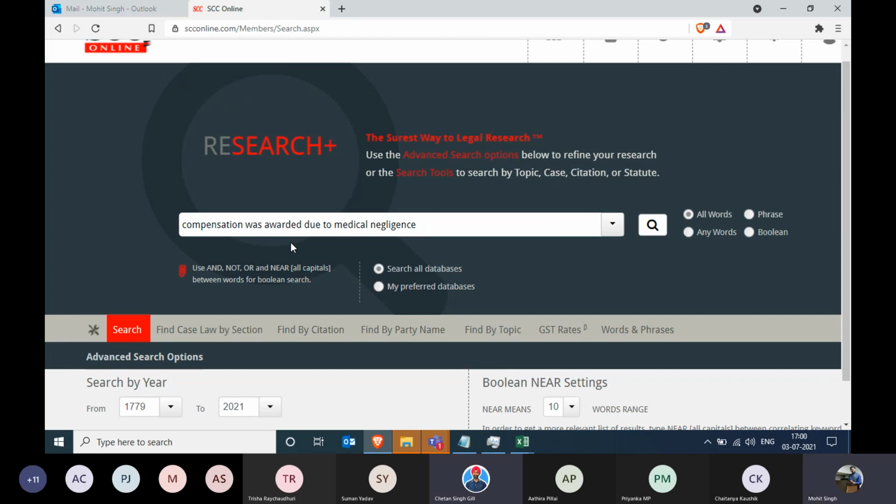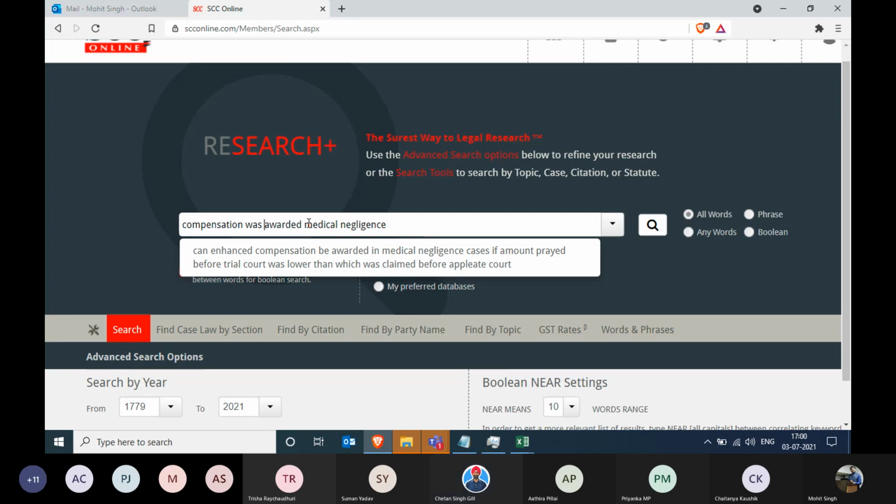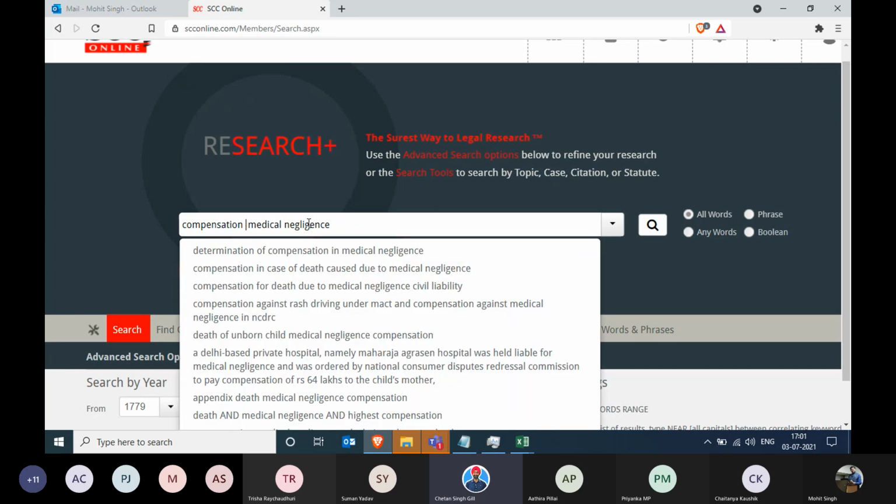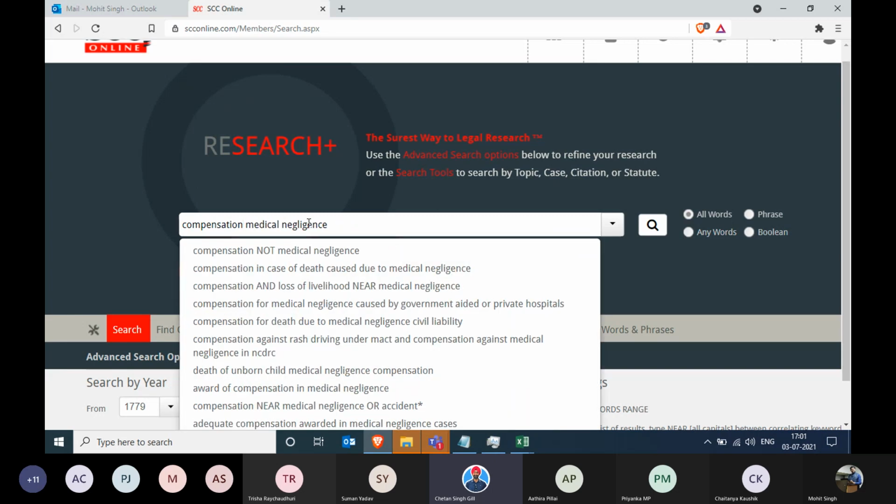Remove that. So my point is we're not looking for one judgment. Mohit was saying this in the last example. Remove the awarded as well. In the last session, he said a very important thing: we're not looking for one judgment. We're looking for similar judgments, and a similar judgment would have a similar point of law, but not similar language for sure. Right?